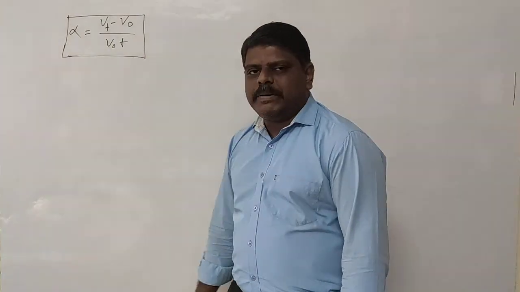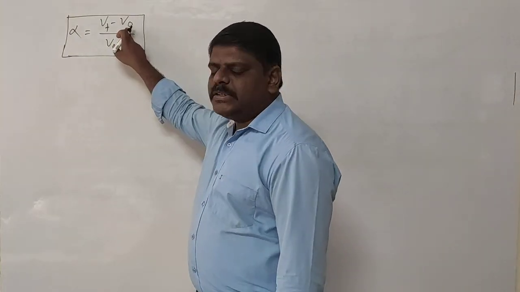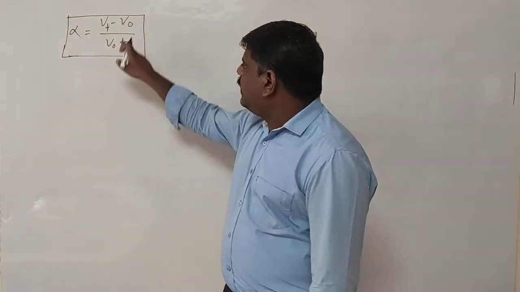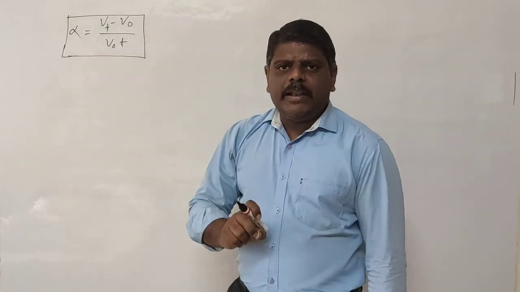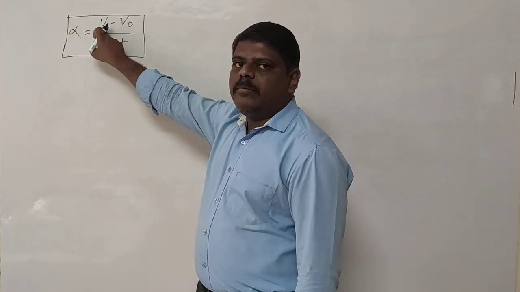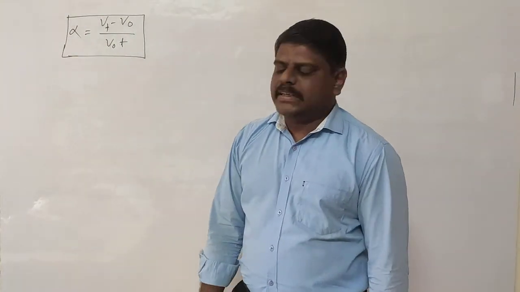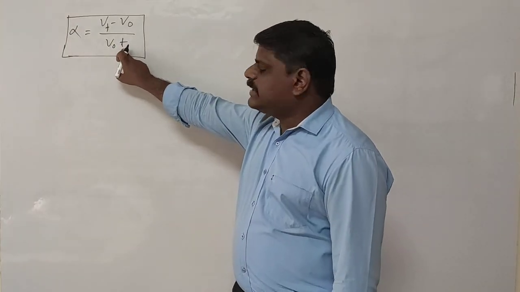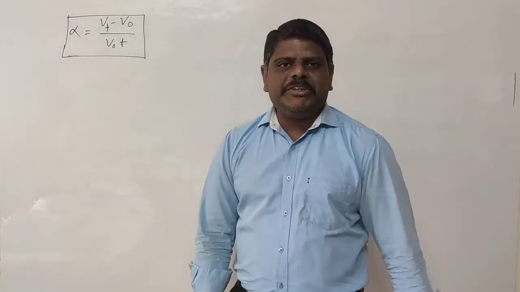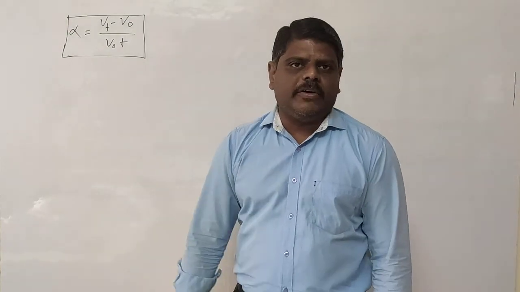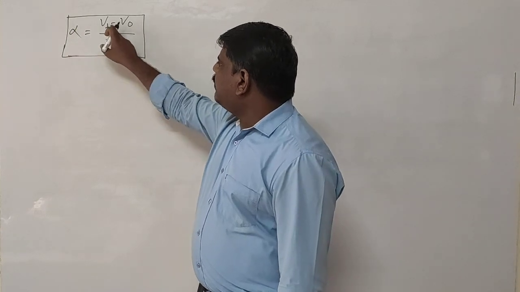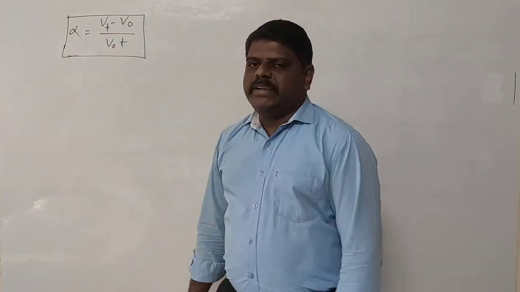So what do the terms represent here? V naught represents the volume of the gas at 0 degree Celsius. The terms are very important. Vt represents the volume of the gas at the temperature of T degree Celsius. And T represents the temperature difference, which is T minus 0, so directly you get T only. That's why we directly write T here. So alpha is equal to Vt minus V naught by V naught into T.